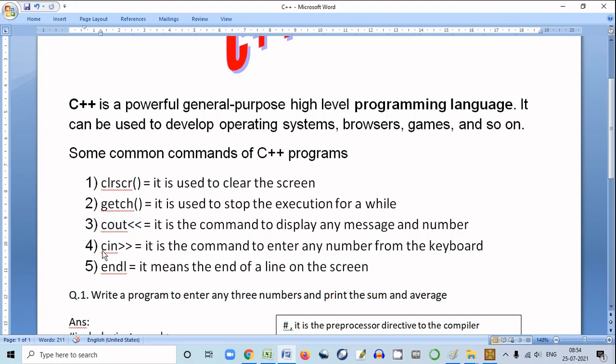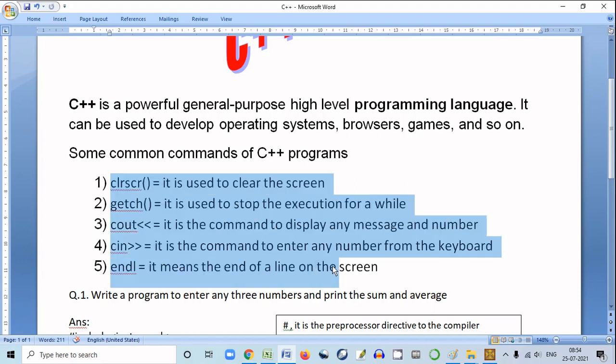Then the cin command, cin and then two angle brackets, is the command to enter any number from the keyboard. And at last endl, which means the end of a line on the screen.